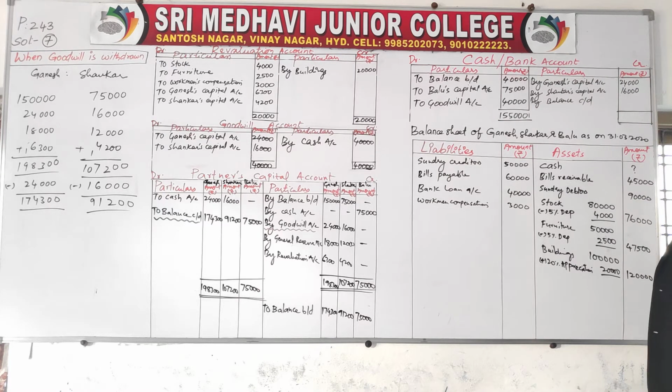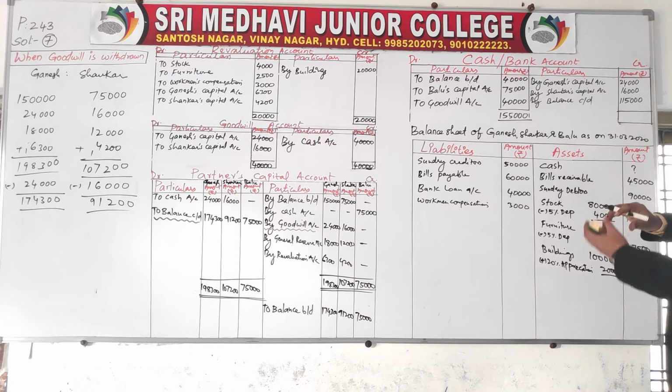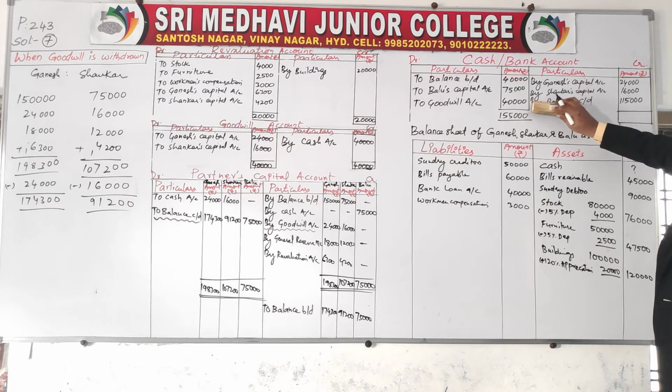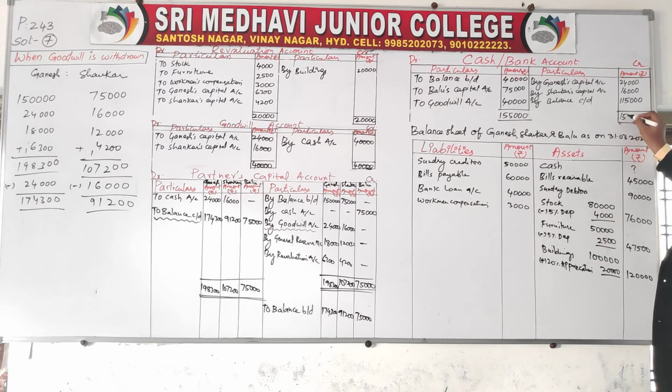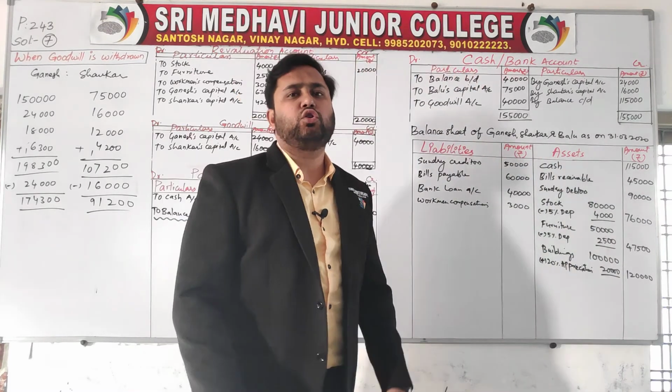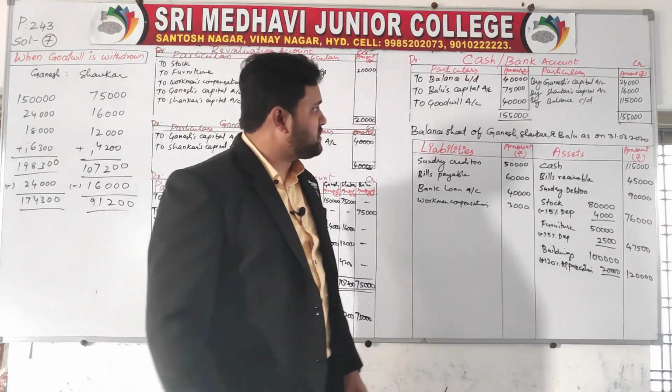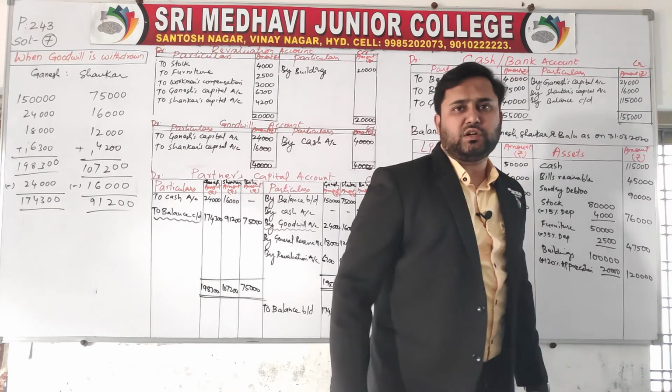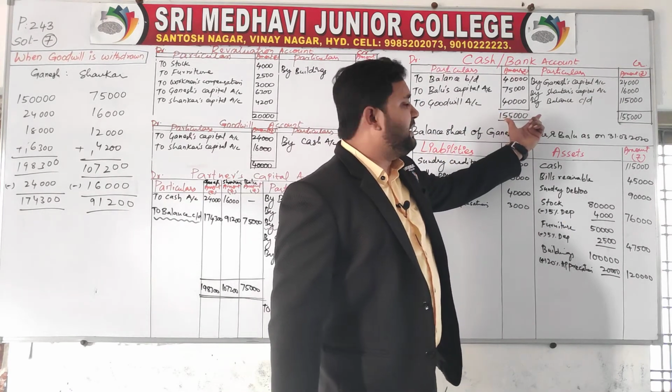Now add these to 40,000. Minus 40,000 from 1,55,000 is nothing but 1,15,000, the balance carried down. Total is 1,55,000. So what is the question mark? Cash is nothing but 1,15,000. This is how you need to prepare the cash account in this problem, because goodwill is withdrawn by all partners. 24,000 and 16,000 are withdrawn from 1,55,000.